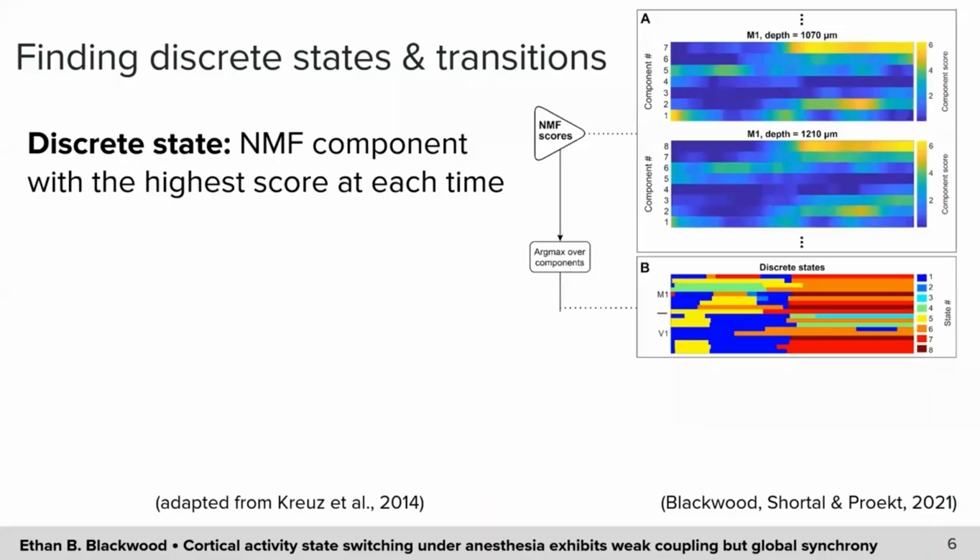To discretize the NMF score vector series into a series of state labels and transitions, we found that we could simply assume that one state corresponded to each NMF component and then label each time point with the state corresponding to the component with the highest normalized power. After filtering out very transient and ambiguous state assignments, this procedure consistently resulted in transitions that matched those that are visually apparent in the spectrogram.